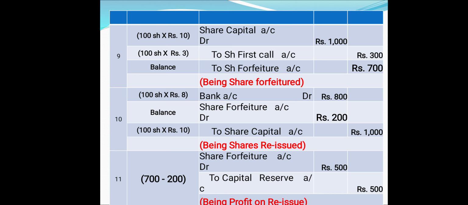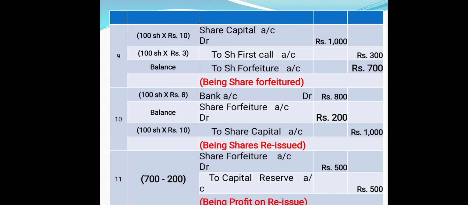In the share capital account debit, we have to show how many shares have been forfeited. In this sum, 100 shares are going to be forfeited and the face value is 10. And the first call money due is the money not collected by the company. It is 3 rupees per share, so 100 into 3. The share forfeiture account credited bears the balance money received by the company. Actually, this seems to be a profit to the company.